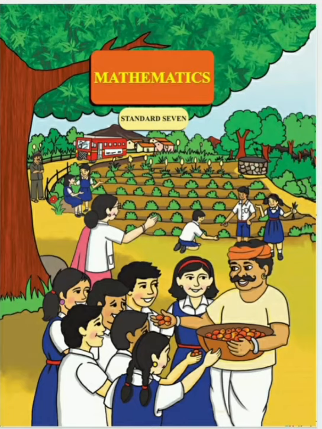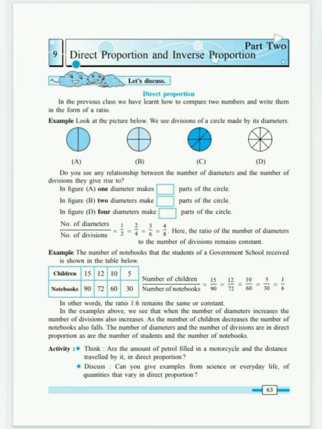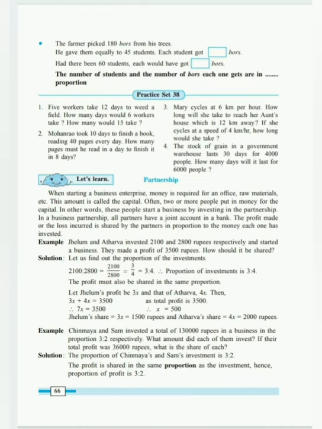Students, let's solve some examples of partnership from the textbook page number 66. The first example is displayed on your screen now. Jelum and Atharva invested rupees 2100 and rupees 2800 respectively and started a business. They made a profit of rupees 3500. How should it be shared?